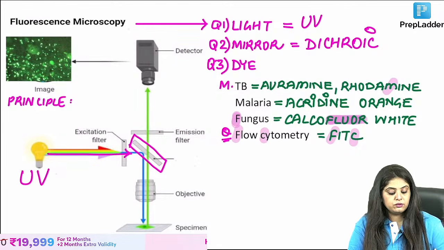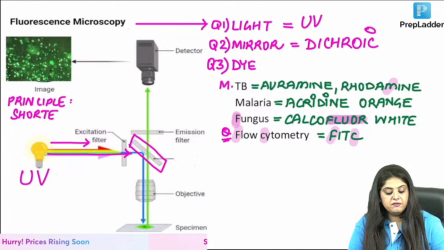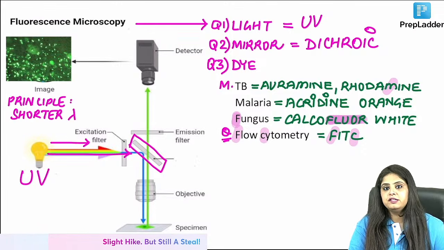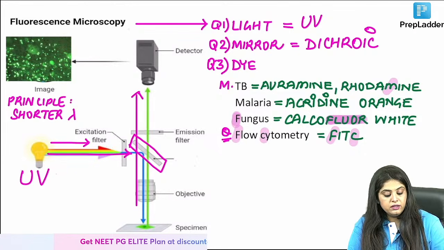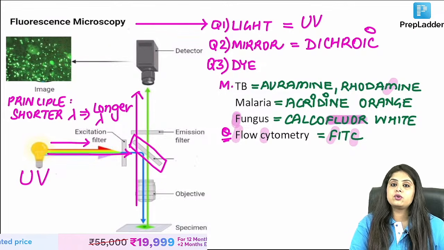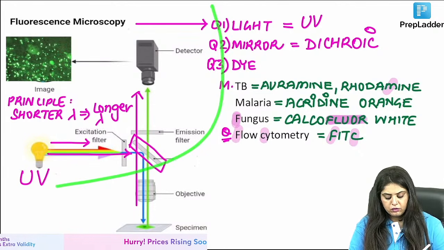In fluorescent microscope, the UV light that is going is actually of a shorter wavelength, number one, but my eyes will not be able to see it because it's UV light. So I will have to convert it into a longer wavelength for us to be able to see it, and that's the principle. Shorter wavelength converted to longer wavelength. All the PYQs are done. Fluorescent microscope done.